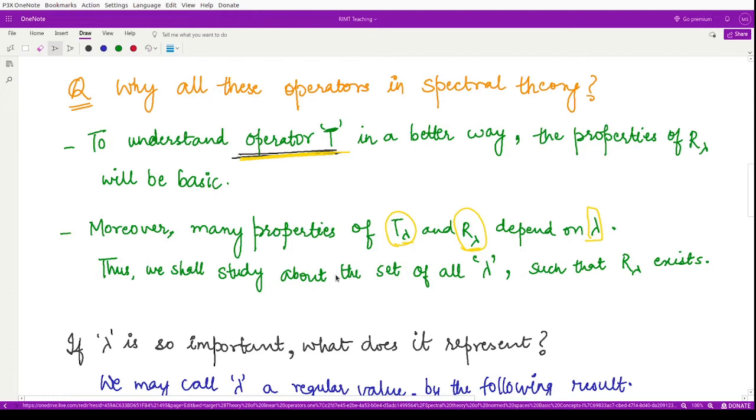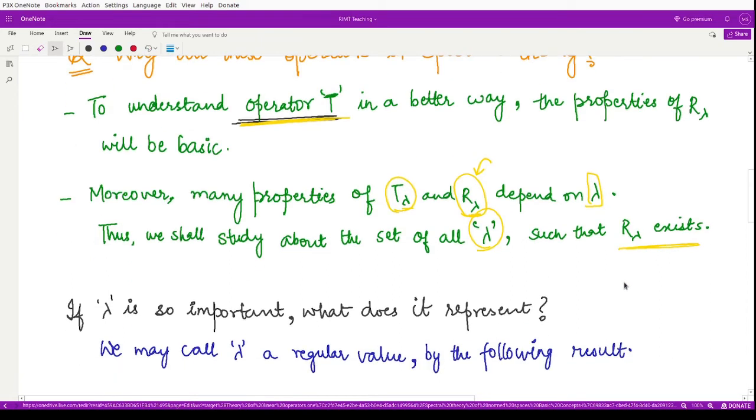So we shall study what lambda is and how it affects R lambda, T lambda, and so on. And moreover, we'll see in which cases this operator R lambda could be defined for T lambda. It cannot be defined for every value of lambda and for every T lambda. So there are certain conditions on that. We'll move on to them shortly.